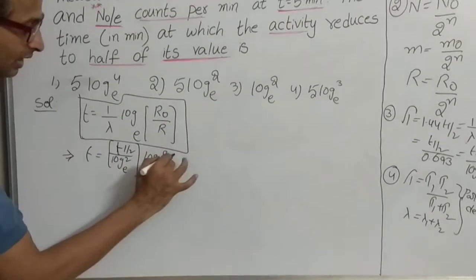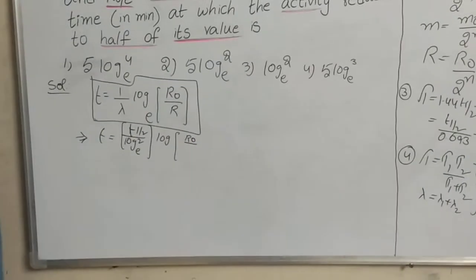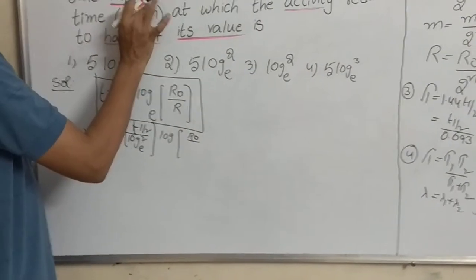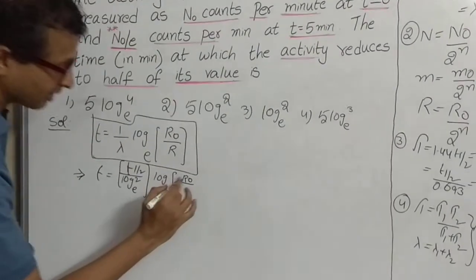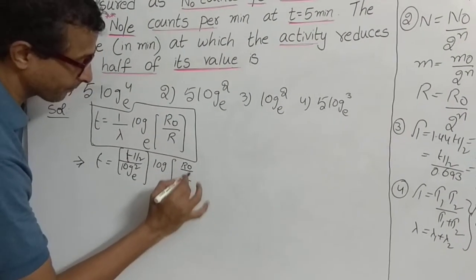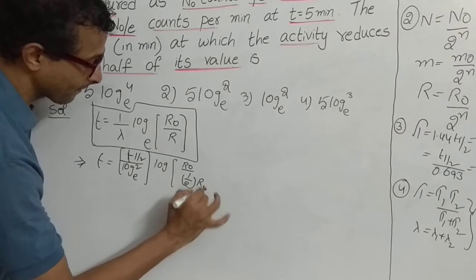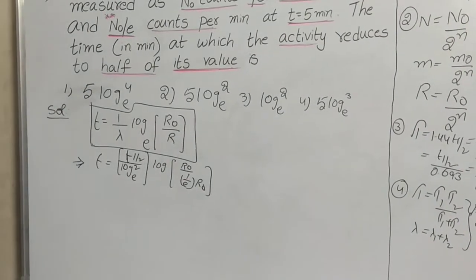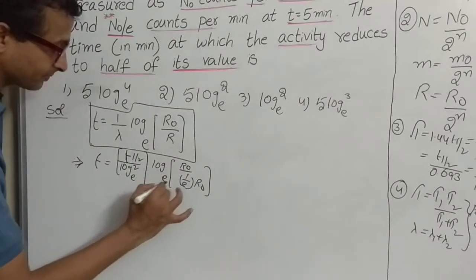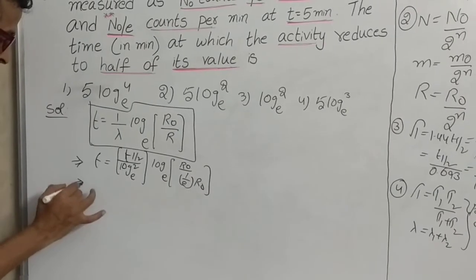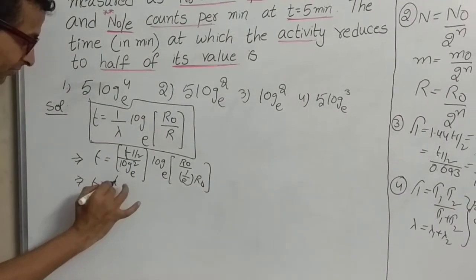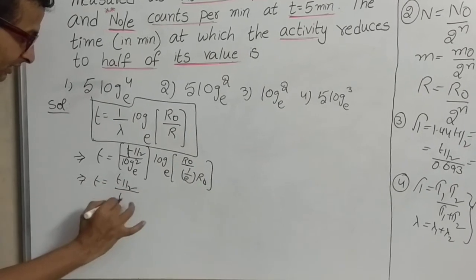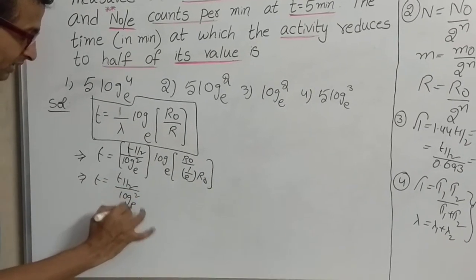log R naught, the initial activity, and now the activity becomes what? 1 by e times the initial activity. So 1 by e times the initial activity base e. This implies t is equal to t half upon log 2 base e.